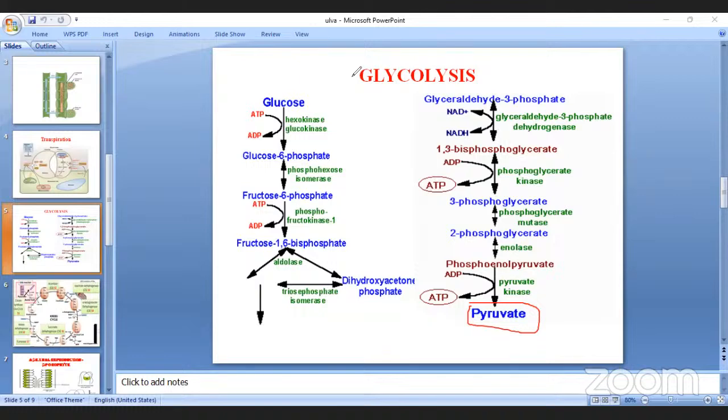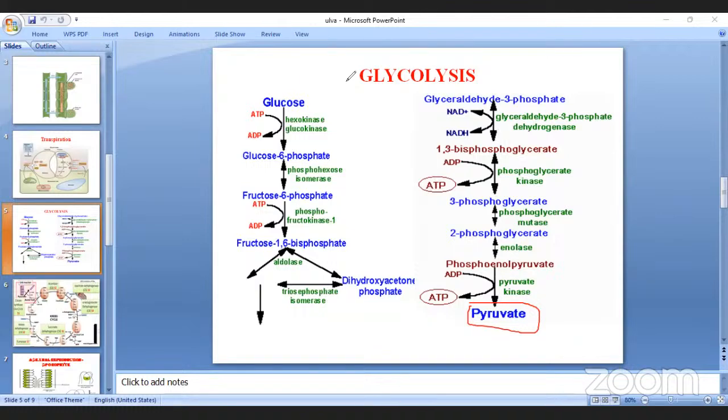Okay, another name of glycolysis is the Embden-Meyerhof pathway, because this cycle was discovered by Embden and Meyerhof. That's why it's called the EMP pathway. Another name is the hexose diphosphate pathway, HDP. So these are the synonyms of glycolysis.